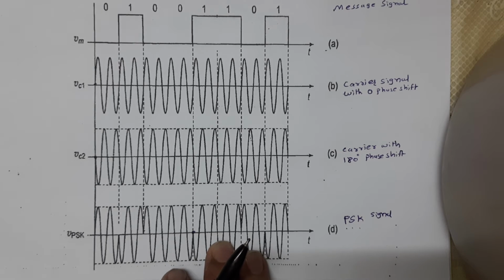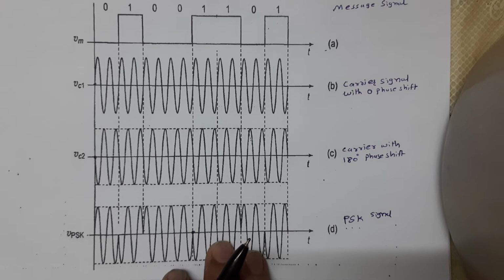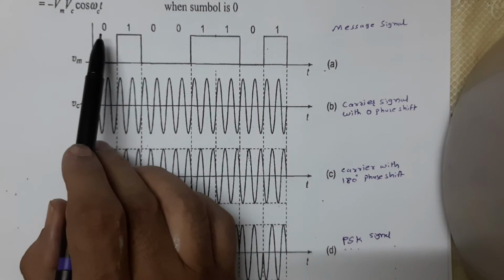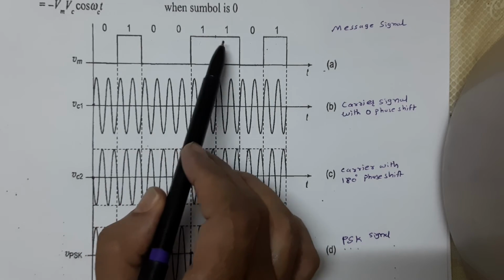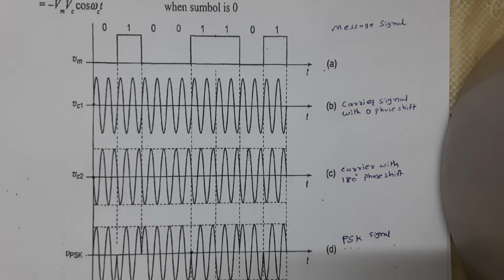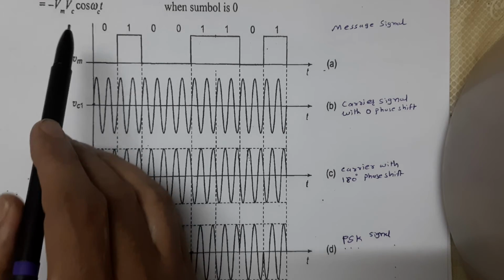So from the figure we can say that it shows the time domain representation of the generation of the PSK signal. The digital message, that means the binary sequence 0 1 0 0 1 1 0 1, can be represented as a message signal as shown in the figure.